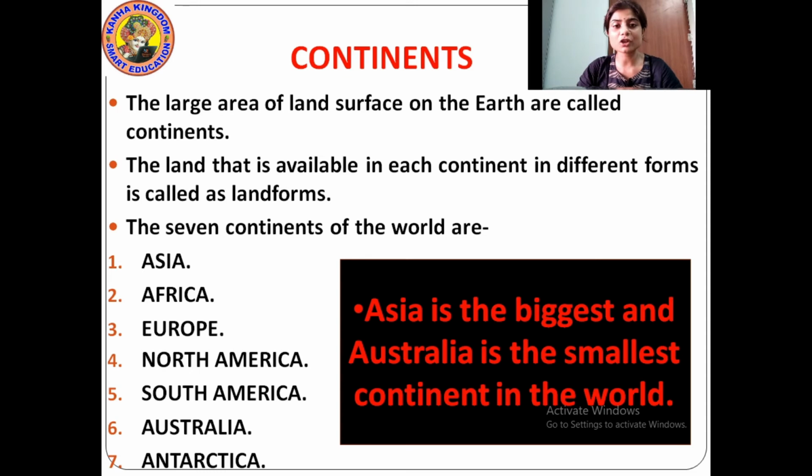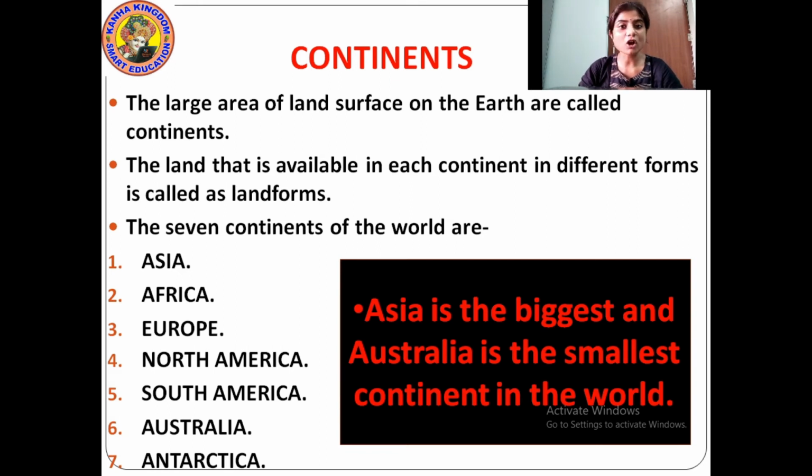Which is the biggest continent in the world? Asia. Asia is the biggest continent in the world. And which is the smallest continent? It is Australia. Australia is the smallest of all the continents in the world.